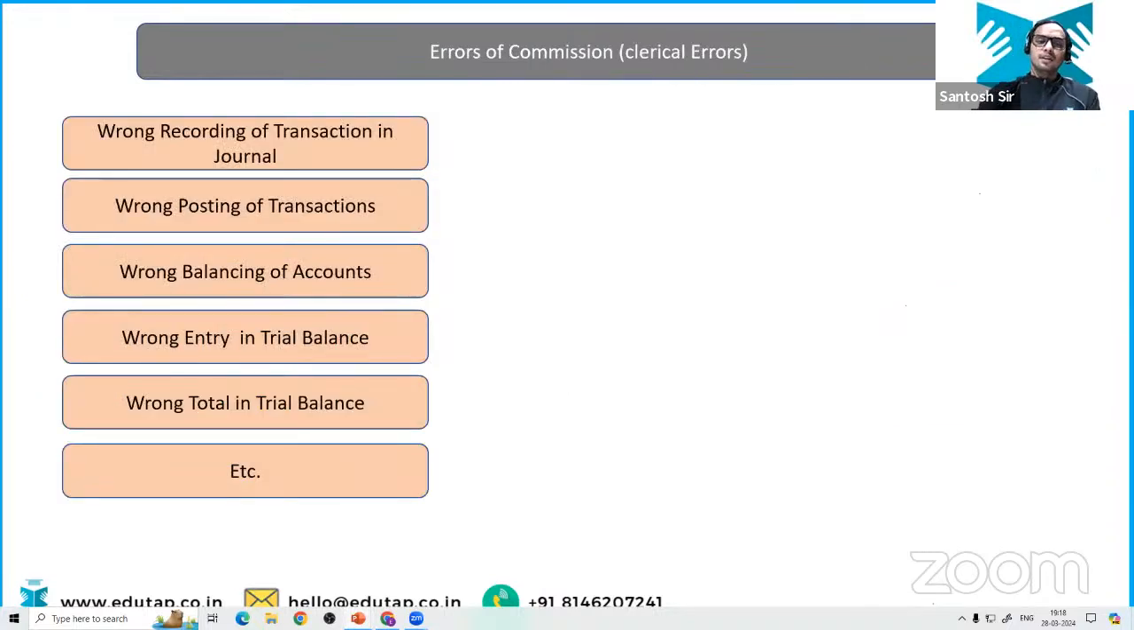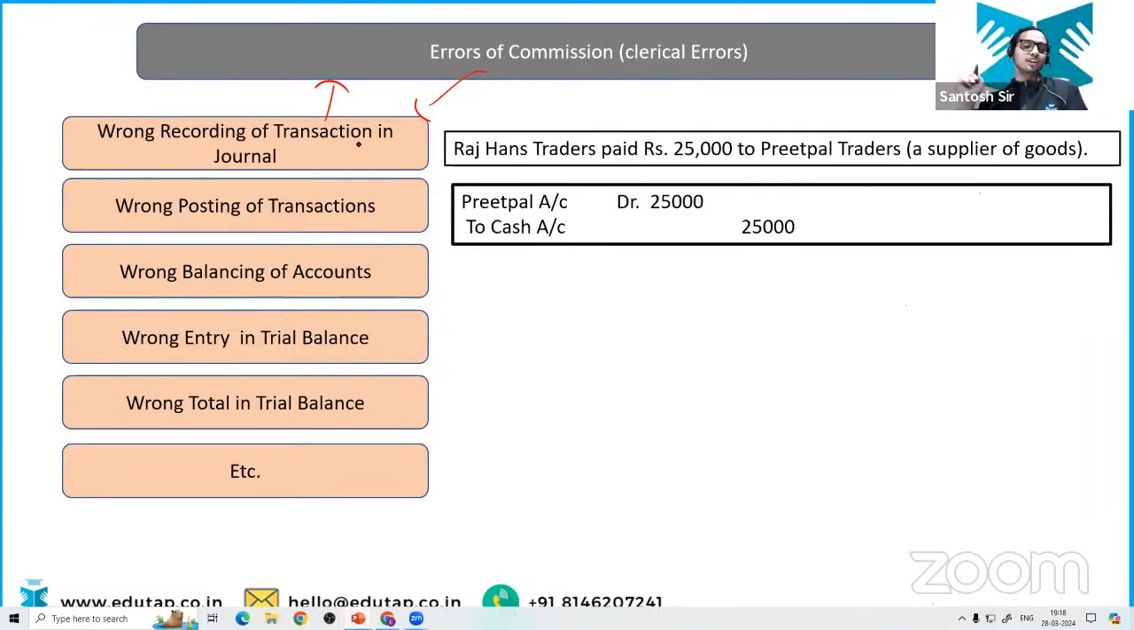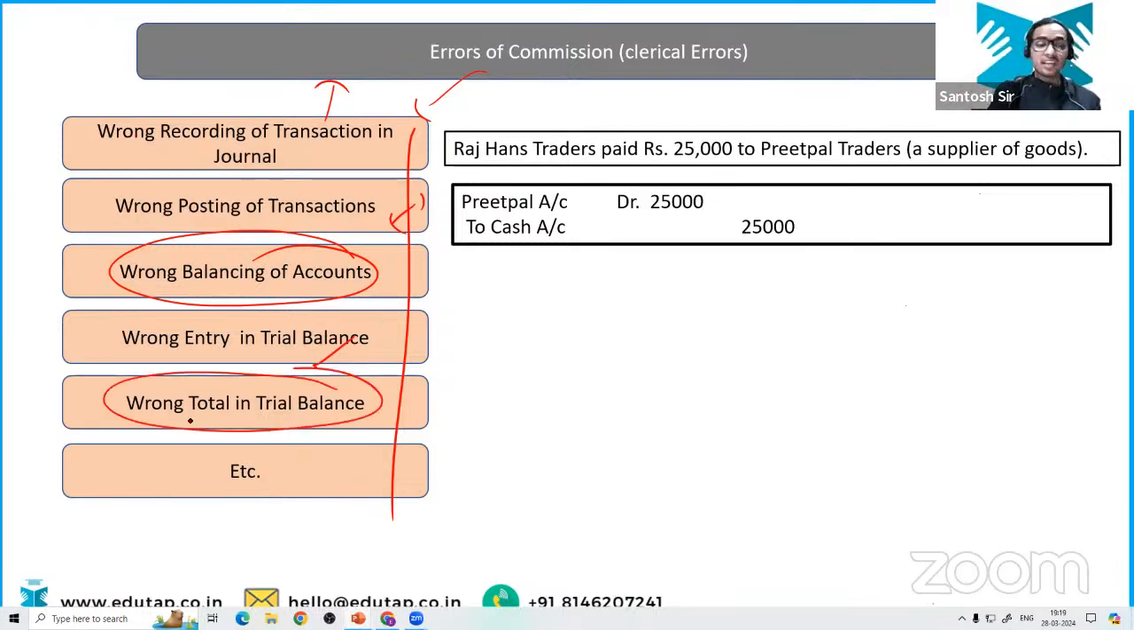Don't worry. Now, these are the examples of error of commission, that is clerical errors. Wrong recording of transaction in general. Wrong posting of transaction. These are the examples of error of commission that are clerical errors. Wrong balancing of account. He has not been able to total the debit and credit side. Wrong entry he has passed in the trial balance. Wrong totaling he has done in the trial balance, etc. So all these are clerical mistakes. Suppose we have this entry.